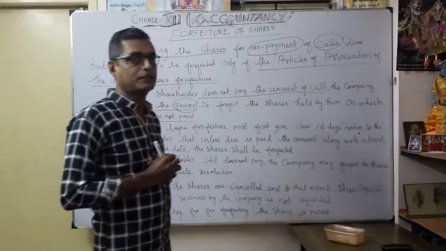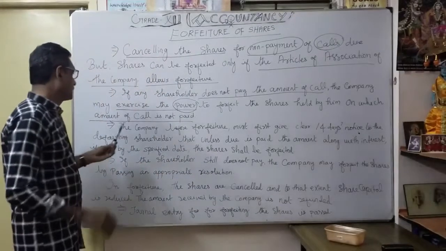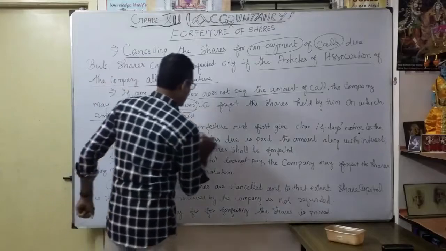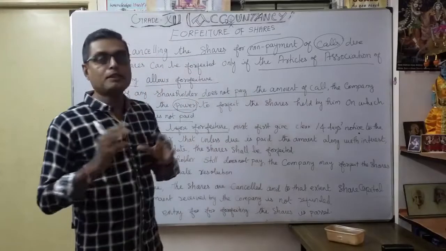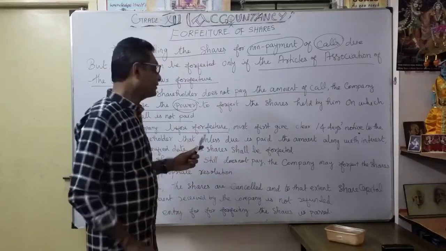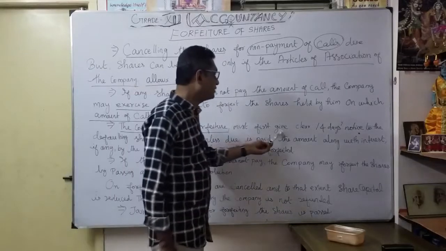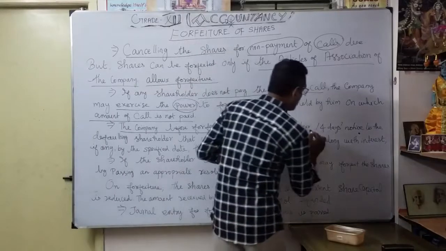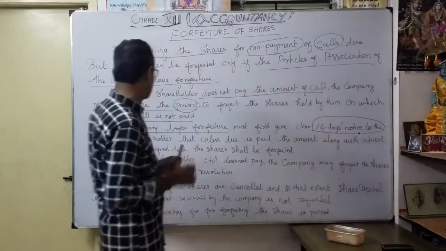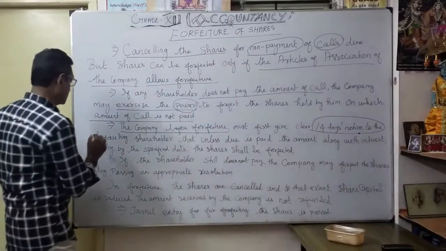Now you understood the meaning of forfeiture of shares. Before forfeiture, this is very important: the company cannot forfeit suddenly. They can't do it immediately. The company must first give clear notice. How many days? 14 days notice to the defaulting shareholder.